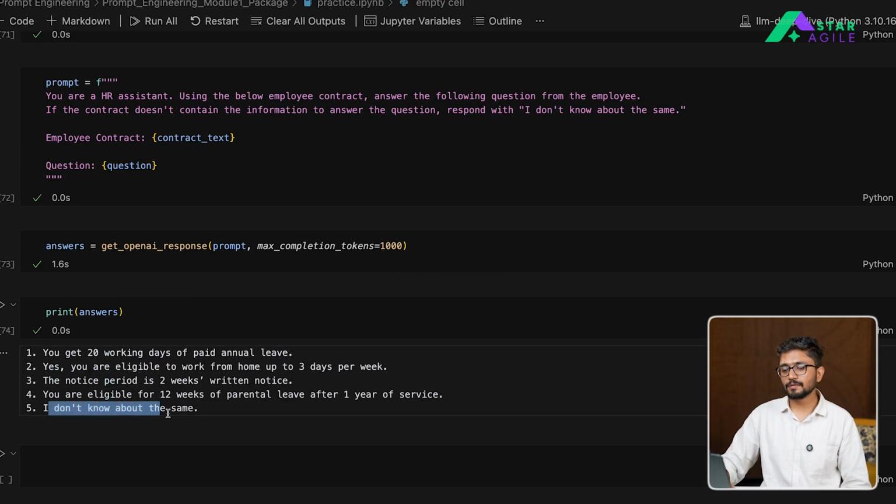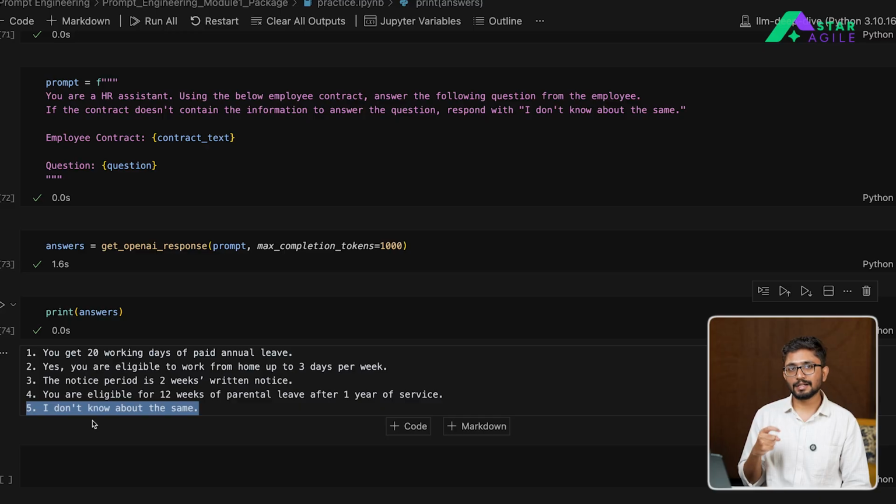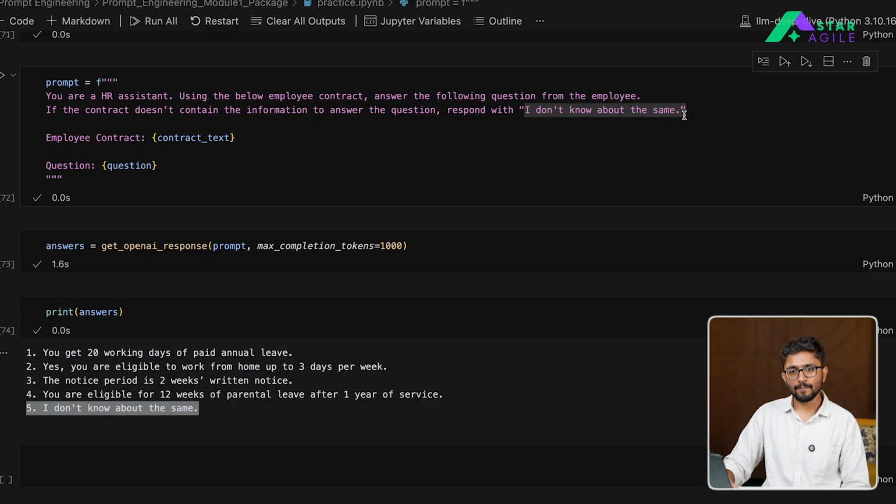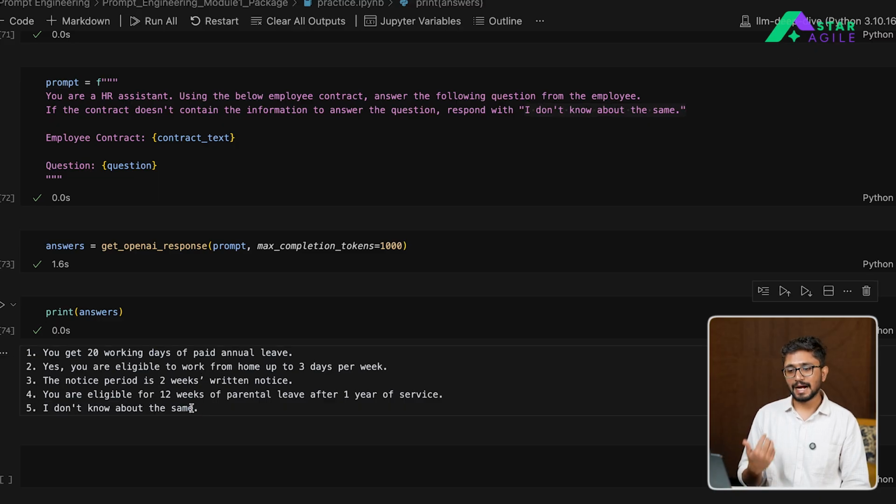So here you can see, since the fifth question is not part of my contract, and the model has been given a fixed instruction to make sure that it doesn't hallucinate, it responds with I don't know about the same. You have told the model not to hallucinate anything if it is not finding the respective information in that contract. This is one of the best ways to prevent hallucinations as well.